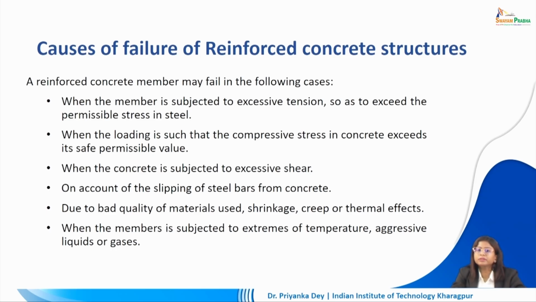When the concrete is subjected to excessive shear, on account of the slipping of steel bars from concrete, it can also fail. Due to bad quality of materials which are used, shrinkage, creep or thermal effects can be observed. And when the member is subjected to extremes of temperature, aggressive liquids or gases, in that case also R.C.C can fail.